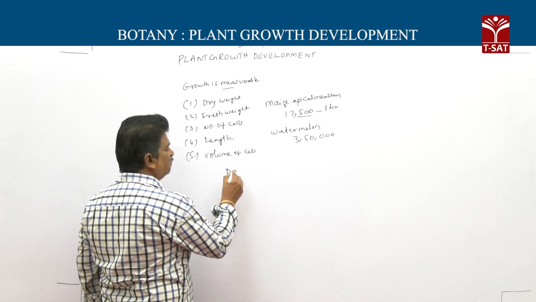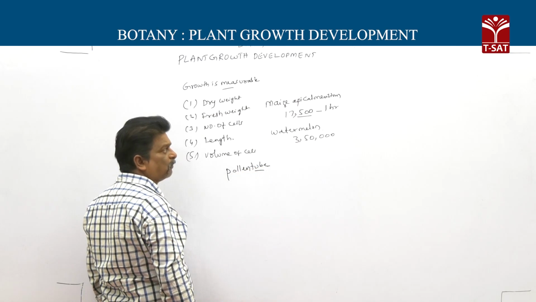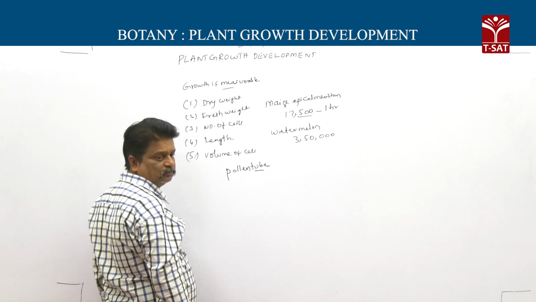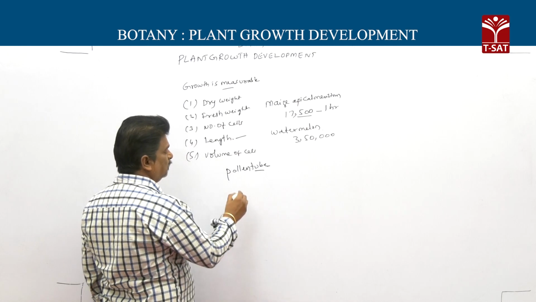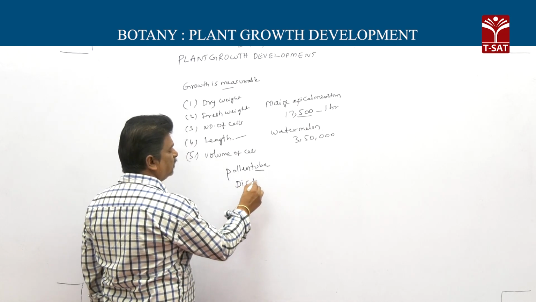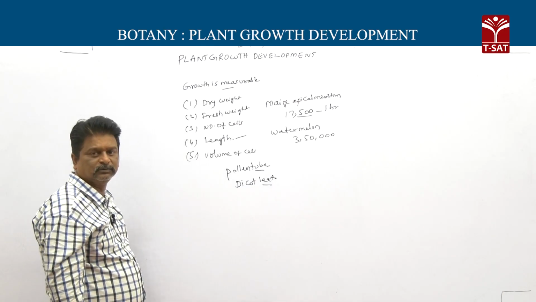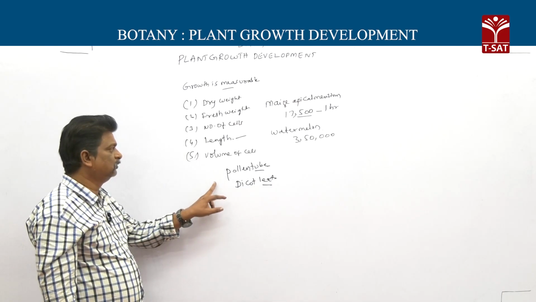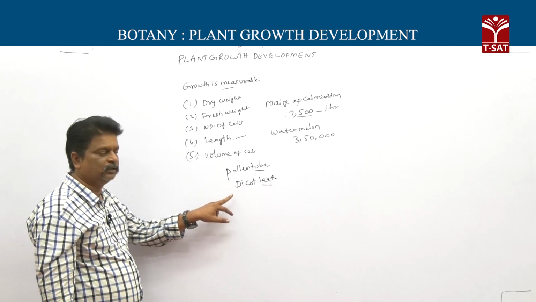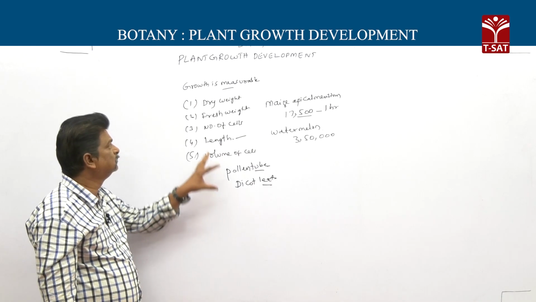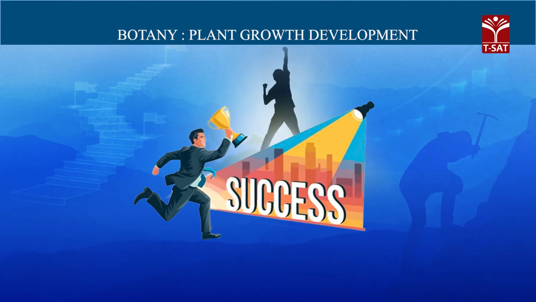Even growth of pollen tube. Growth of pollen tube is also measurable in count of length. And dicot leaf, increase in dicot leaf is also measurable by what means? By surface area. So in that way, growth is measurable.